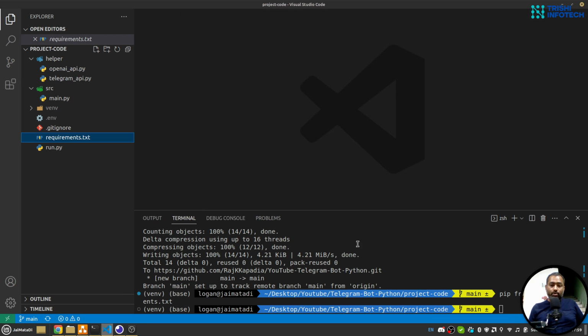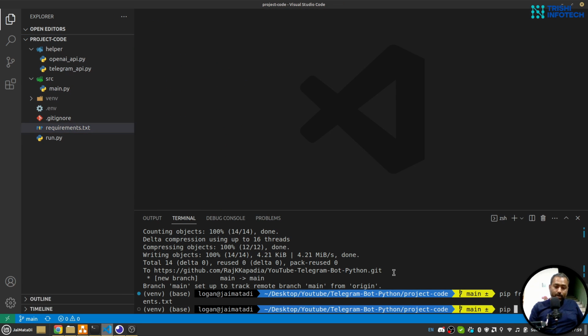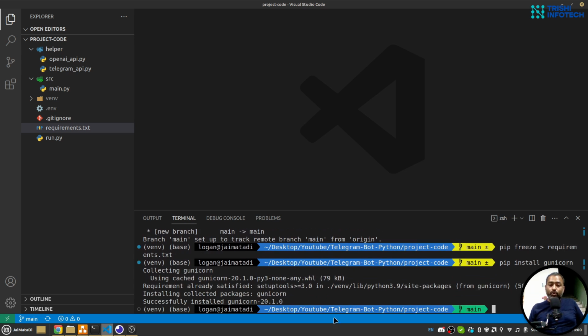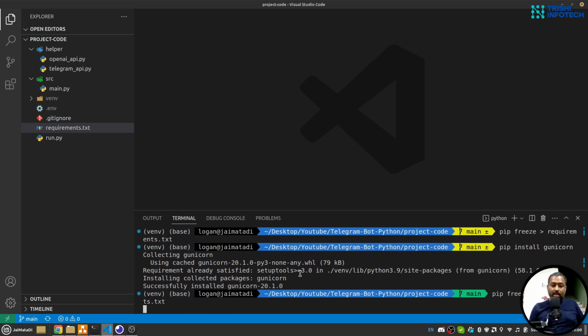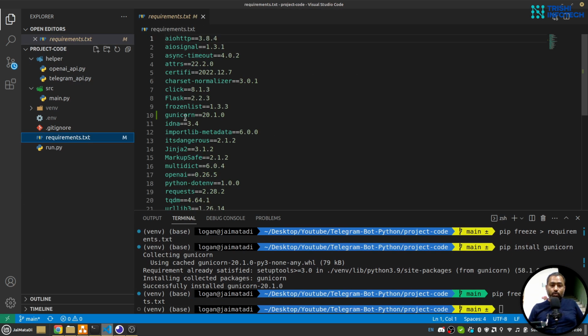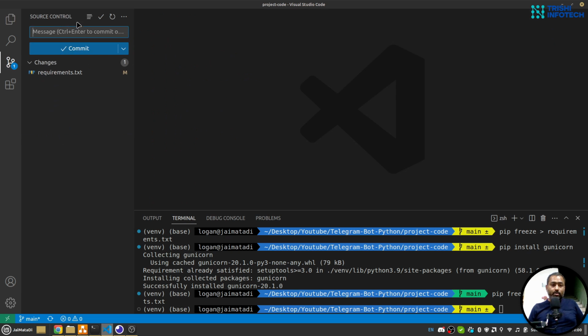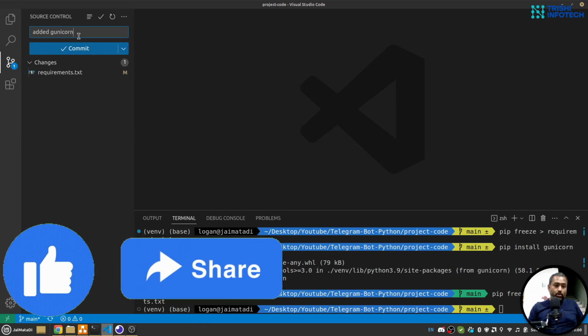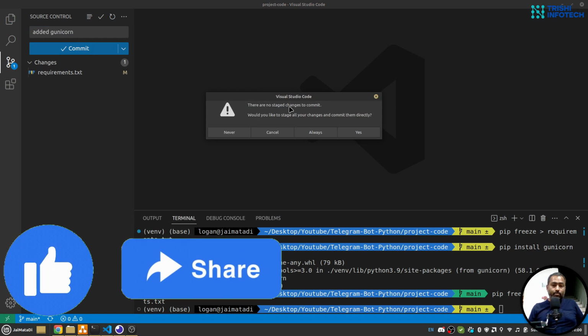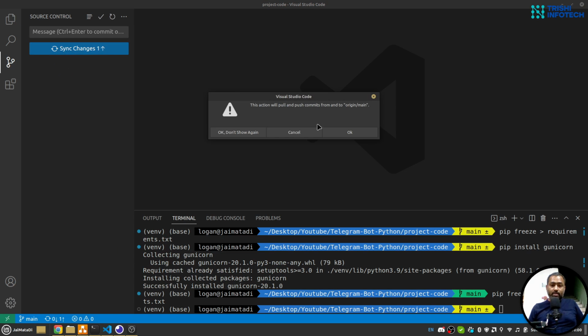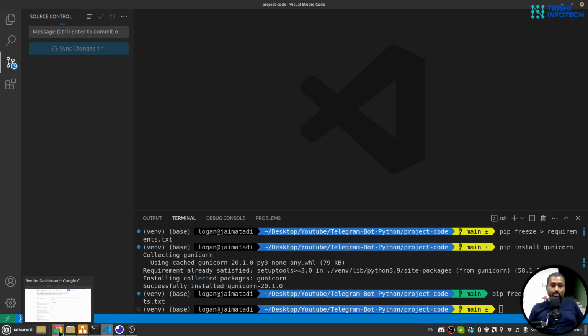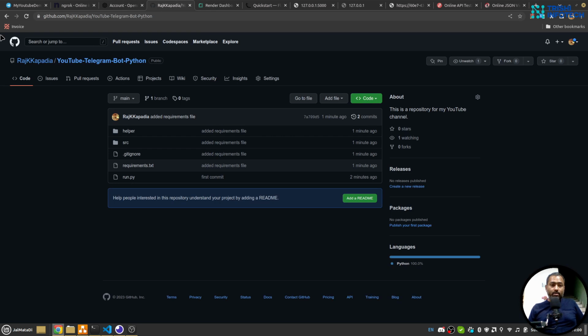Yeah, we did not use Gunicorn, so I'll say pip install gunicorn, because Render is going to use Gunicorn. Let me use pip freeze again. Hopefully Gunicorn is there. Yeah. Let me say added Gunicorn. Yes. Sync the changes. Yes. Hopefully, let me see this.